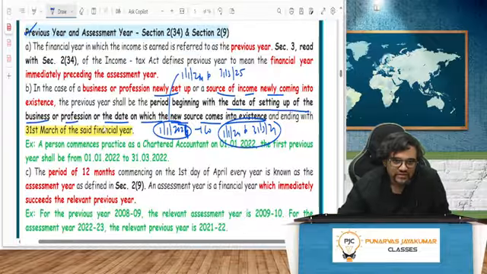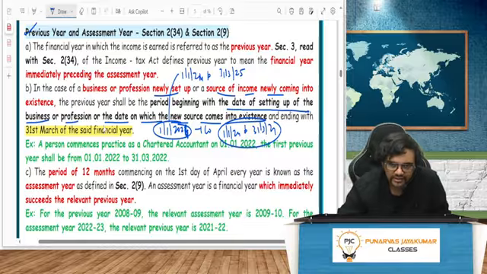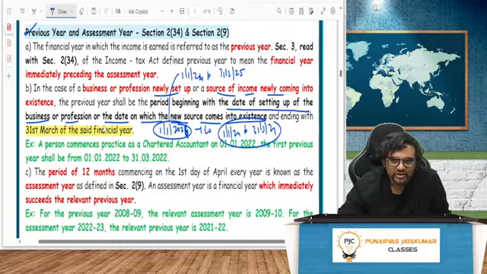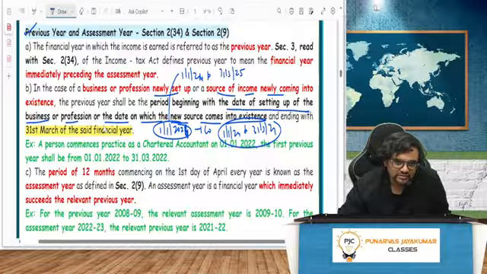Financial year is different from assessment year. I am only bringing up company law because they can ask this in the exam just to confuse you, nothing else. In company law, the financial year definition is that the three months after January will not be called a separate financial year but will be added to the next year. So the financial year for 1/1/24 would actually end on 31st March 25.